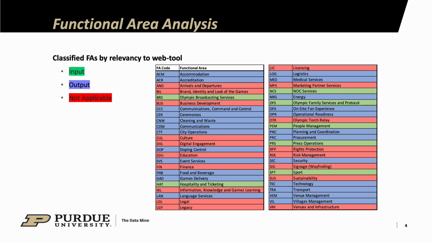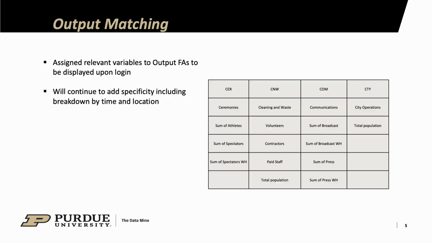The main fields that will be inputting data are the Olympic Broadcasting Services, Hospitality and Ticketing, NOC Services, Olympic Family Services and Protocol, People Management, Press Operations, and Sport. The rest will be looking at the data inputted by these input fields, and next we had to assign the different variables to the different functional areas. For example, the volunteers and contractors would be in the cleaning and waste department, and the athletes and the spectators could be in the athletes or in the sports games or the ceremonies.